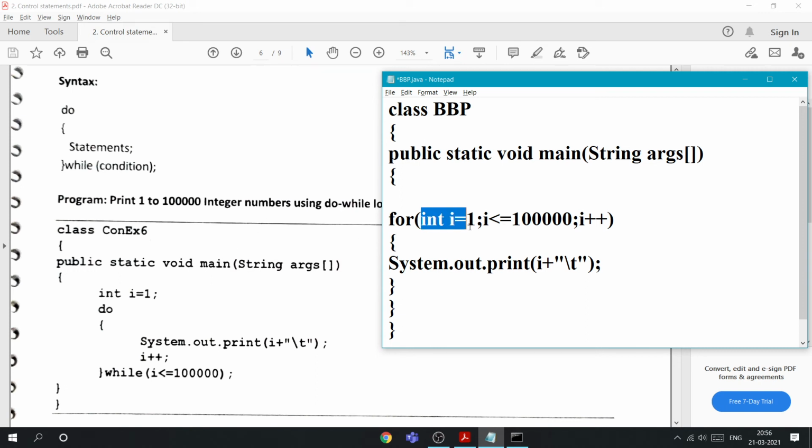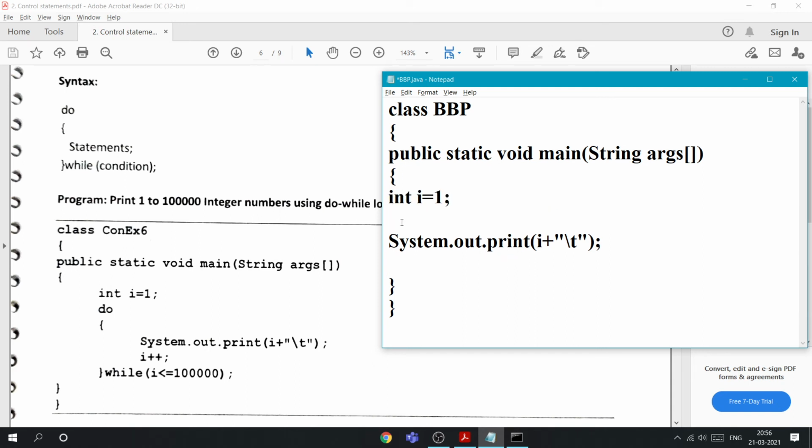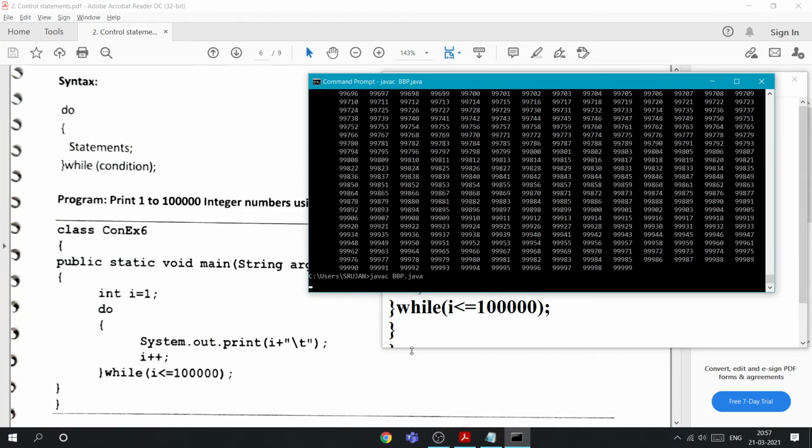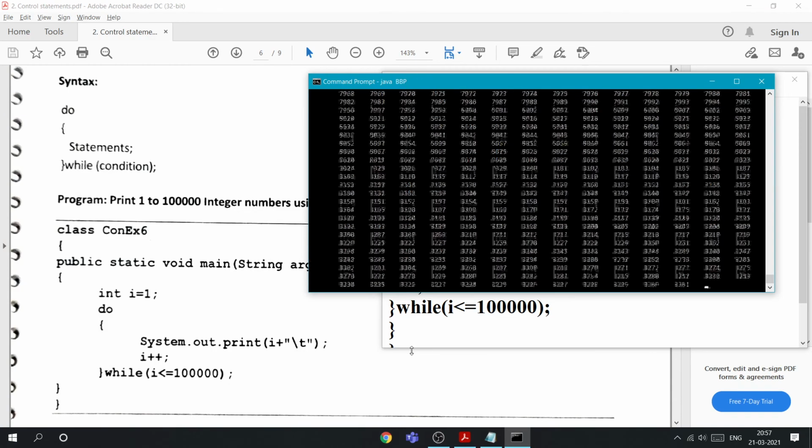We initialize outside, int i, then do the print line and increment it here, and outside we write while i less than or equals to 1 lakh, with a semicolon over here.